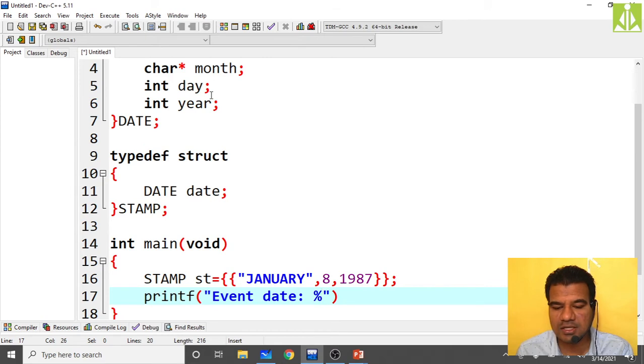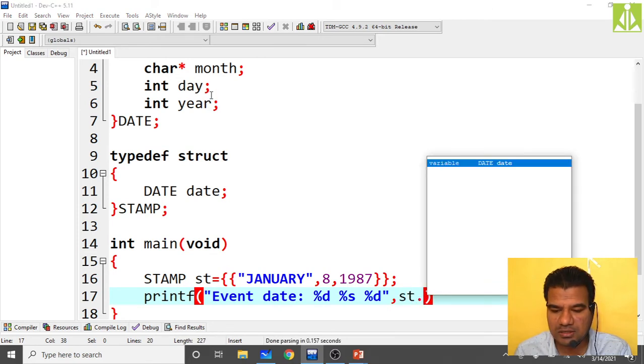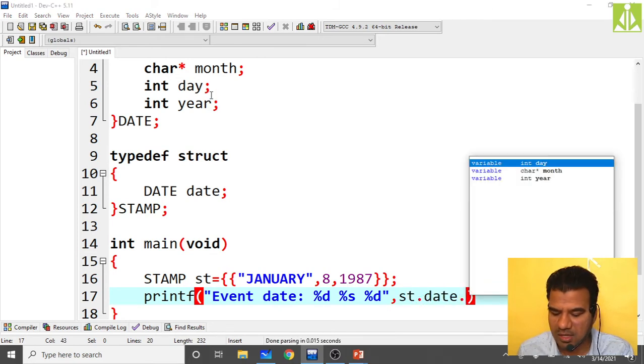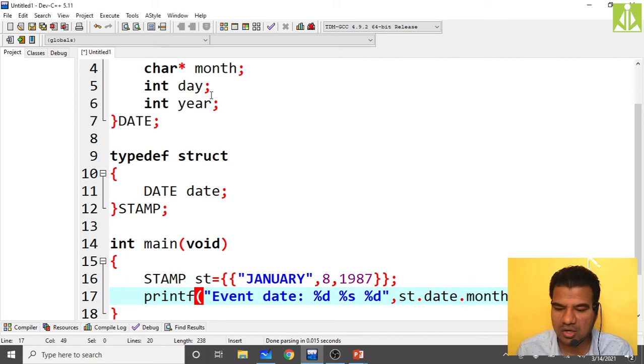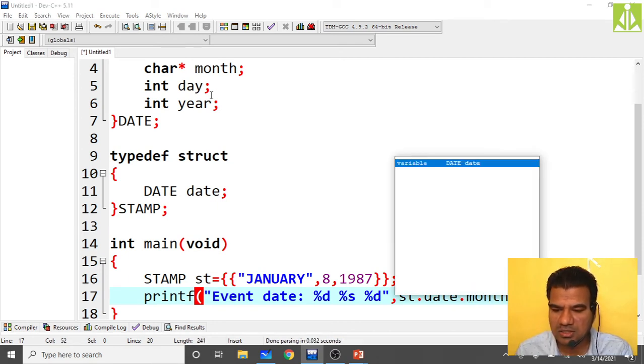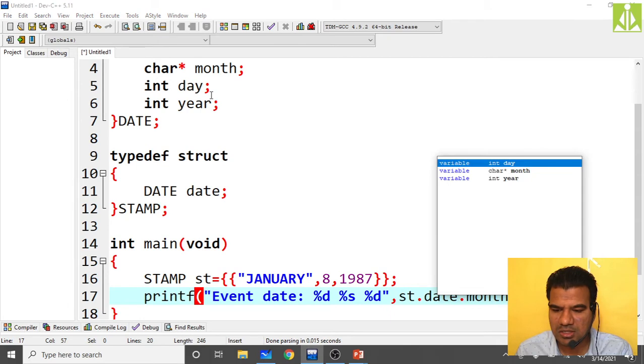First thing we need to print, sorry, day, so print percentile d, then percentile s, then percentile d again. So how can we pass all those elements? First we need to pass the day. So st dot date dot month.